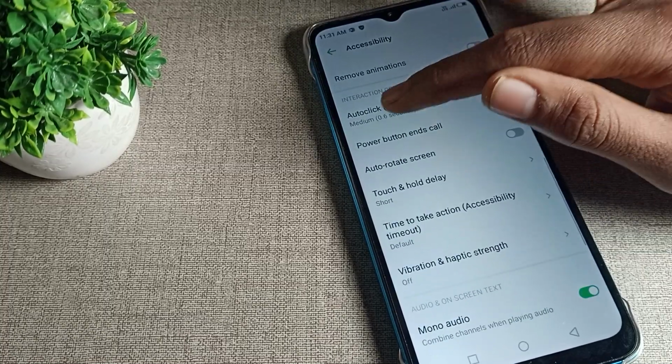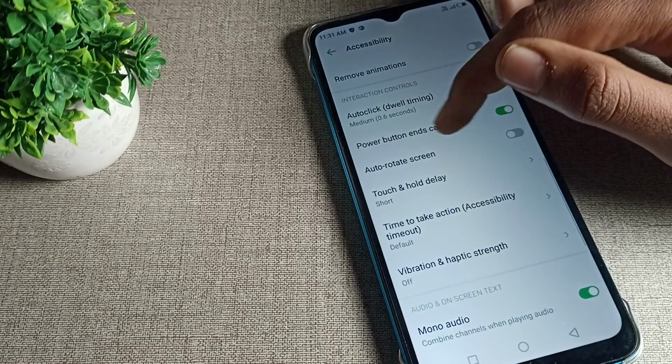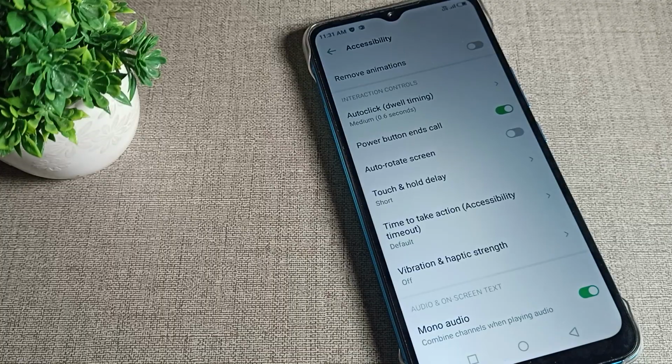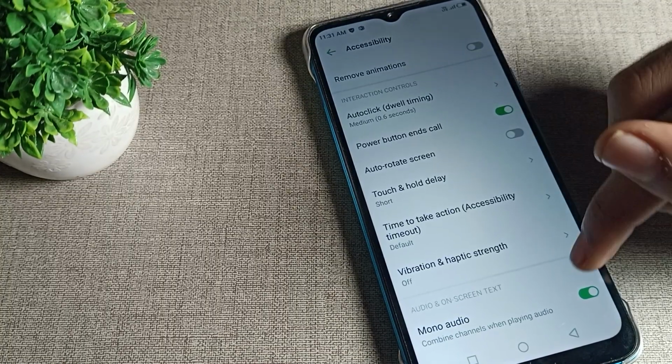Setting as you want to use the power button to end calls. So you can turn it on, and you can cut a call by clicking the power button to end call. Setting as you can use from here. And once you want to turn it off, you can turn it off from here if you want.